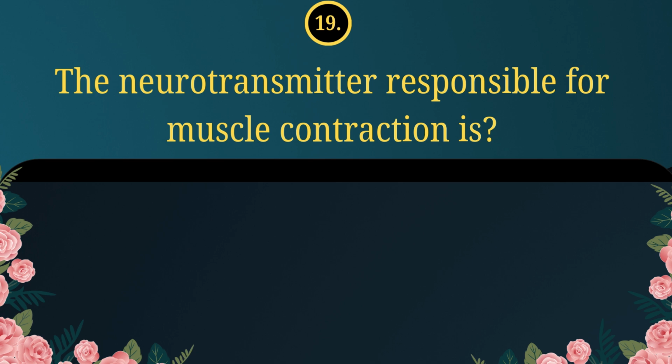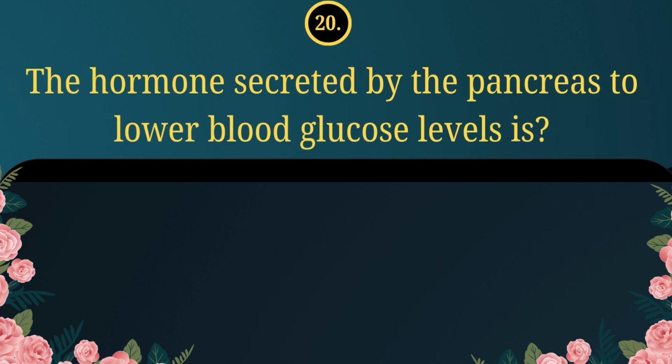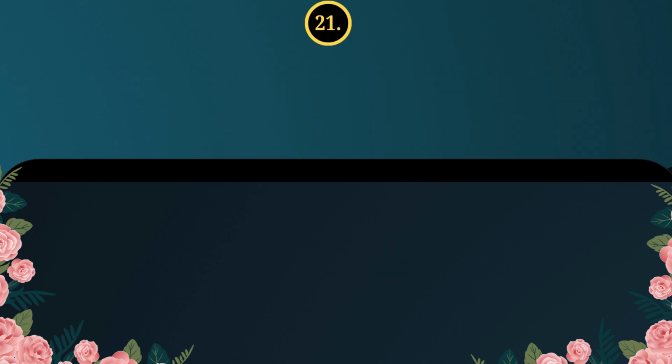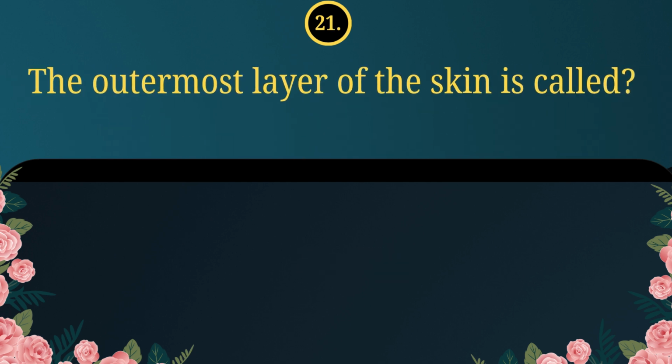19. The neurotransmitter responsible for muscle contraction is acetylcholine. 20. The hormone secreted by the pancreas to lower blood glucose levels is insulin. 21. The outermost layer of the skin is called epidermis.